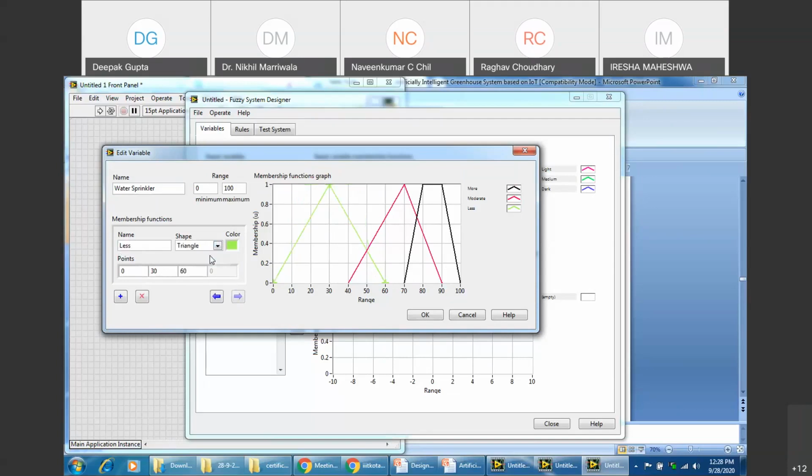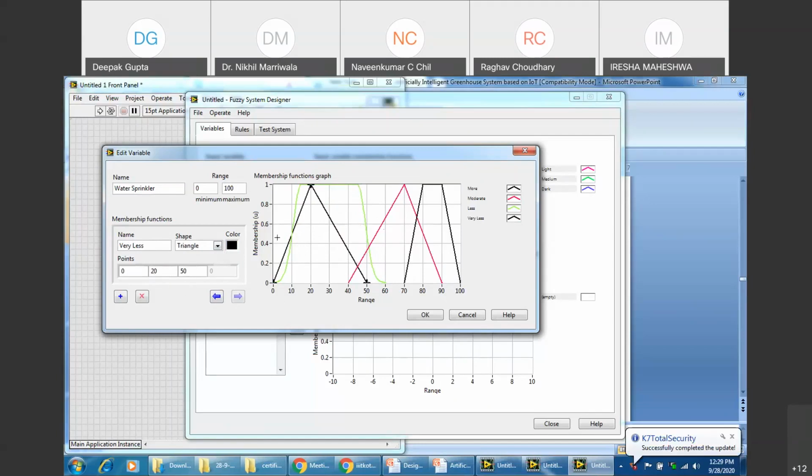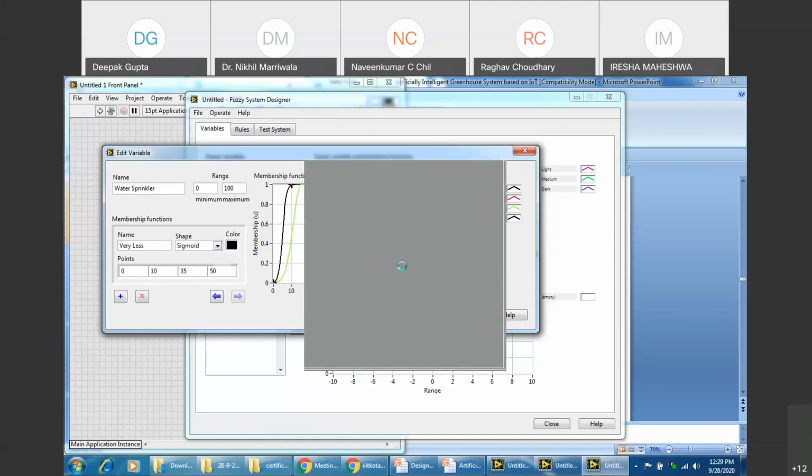But still, if I change it to Gaussian now and add another variable, very less, you'll see what happens. Very less is utilized, a triangular function, and I start with 30, 20, and 0. Can you see what has happened? There are three types of intersection at a particular point. Now it is up to me to ensure what will be the best suited output for this kind of structure.